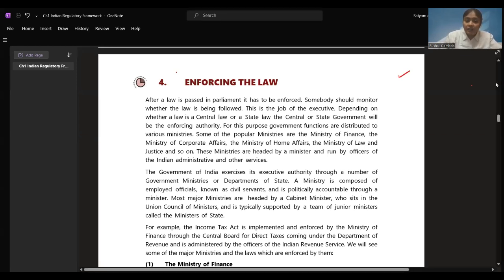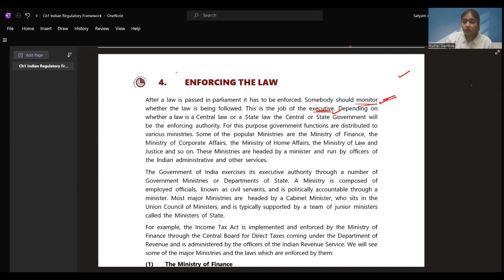After a law is passed in parliament, it has to be enforced. Somebody should monitor. The important word here is monitoring the law, that it is being followed. Say a law is made to avoid the wastage of water. Such a law should be followed, and whether people are following it or not should be monitored. So monitoring this system is the responsibility of the executive department. This is a job of the executive department.